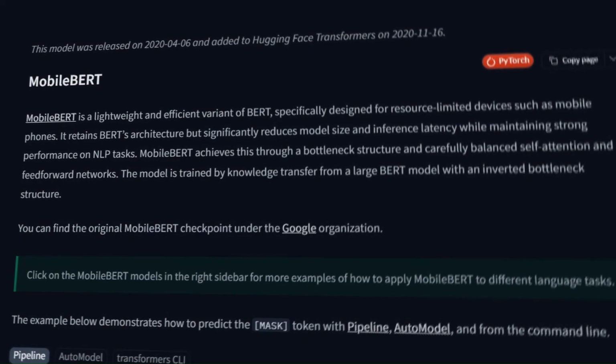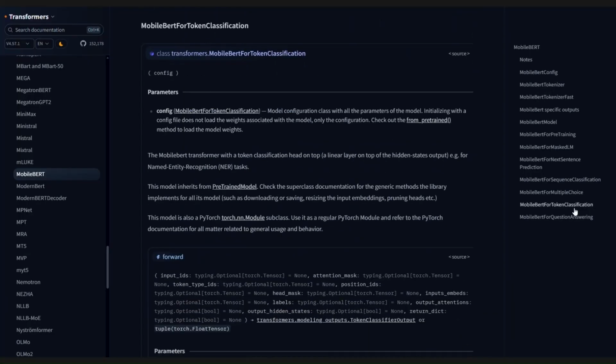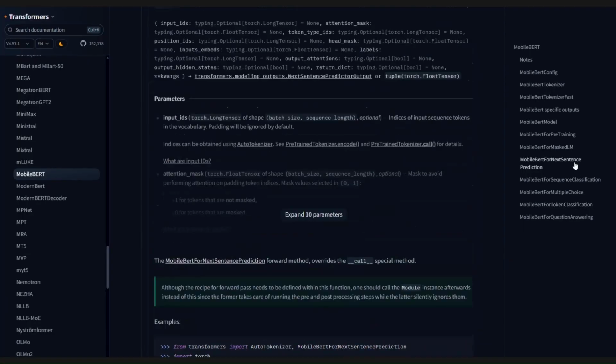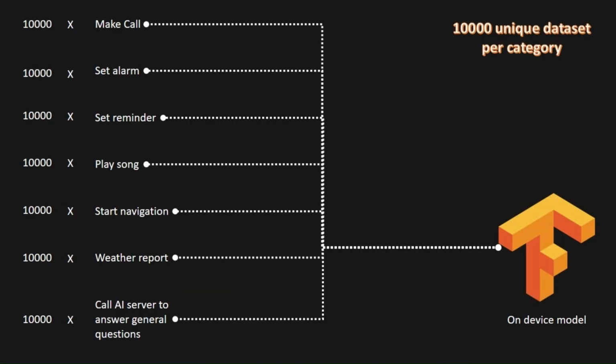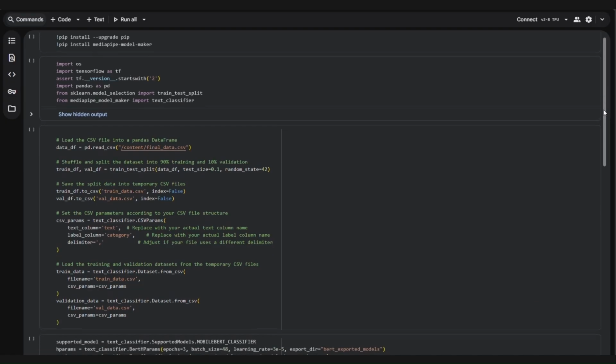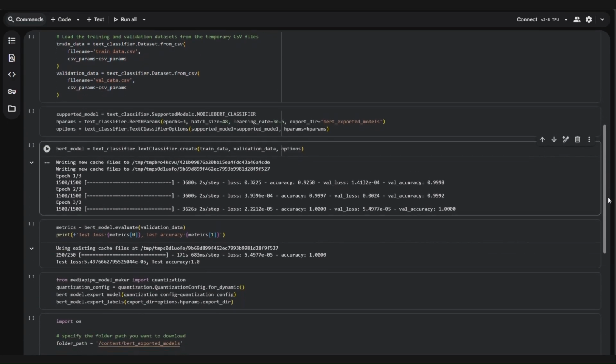I used the MobileBERT model, which is part of BERT, used mostly in text-related work like text classification or generating new random texts. Getting a functional model was an 8-month education in pain. I started with zero machine learning experience, trying to fine-tune a model on a 10,000 unique dataset per category. I made 5 full training attempts over Google Colab, tweaking different settings like epochs or trying different sets of data.